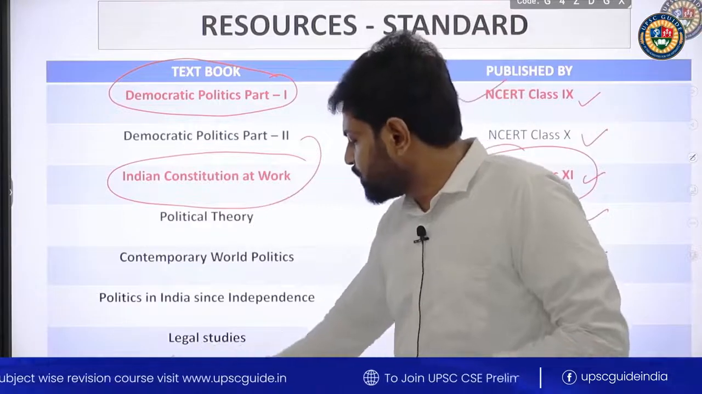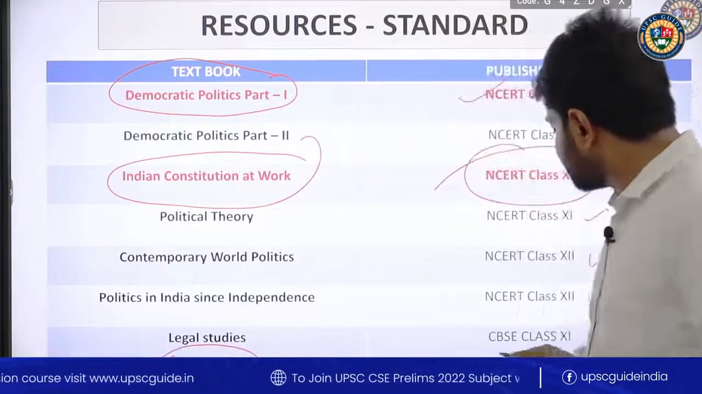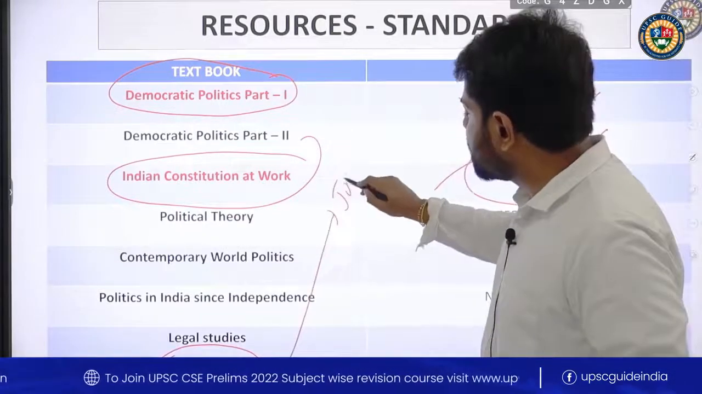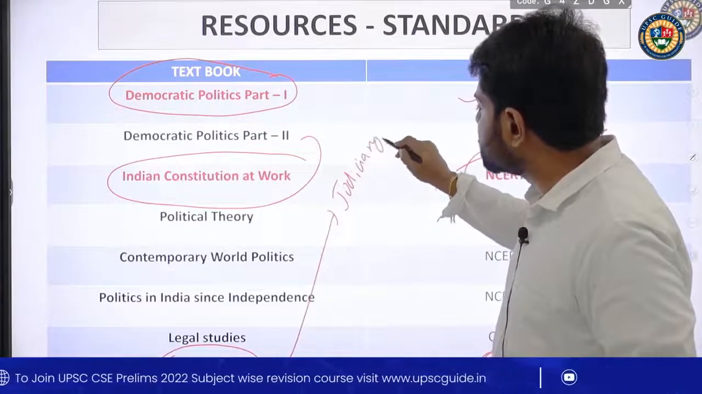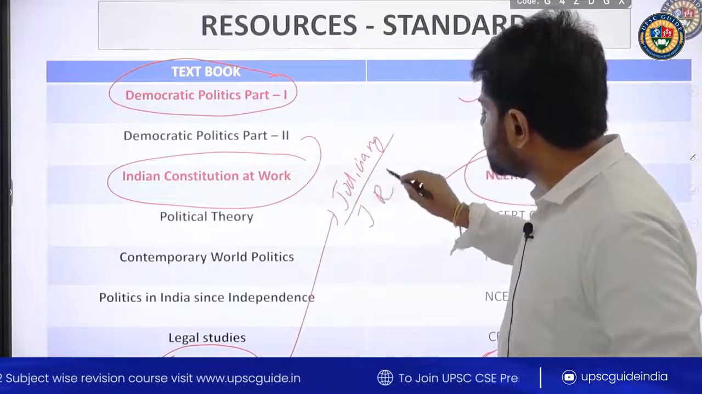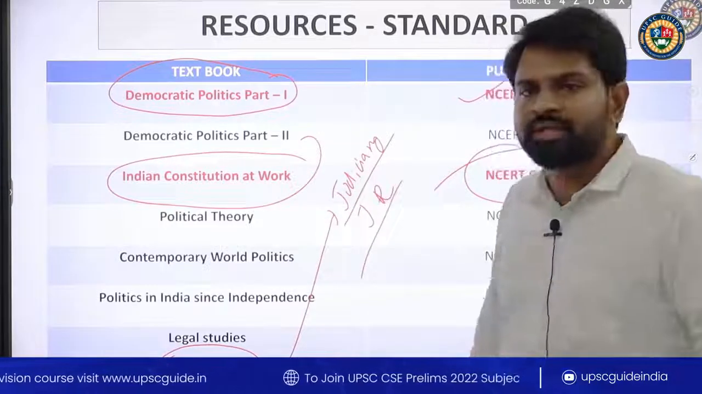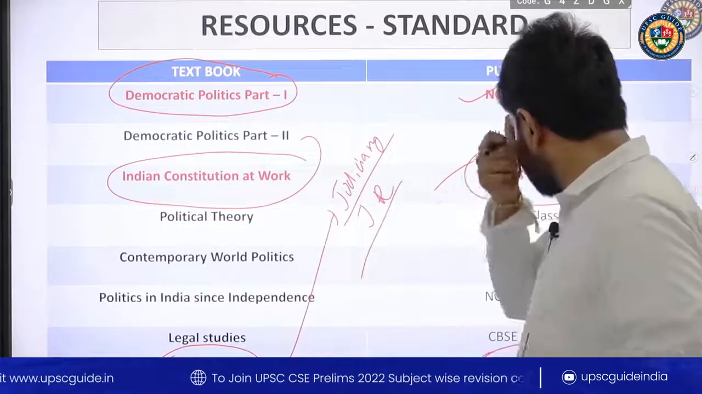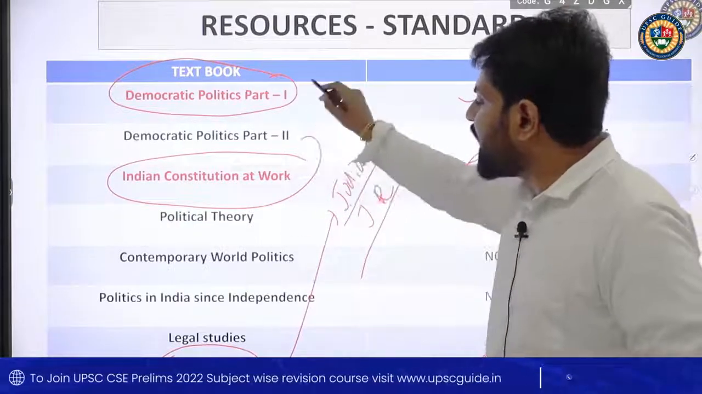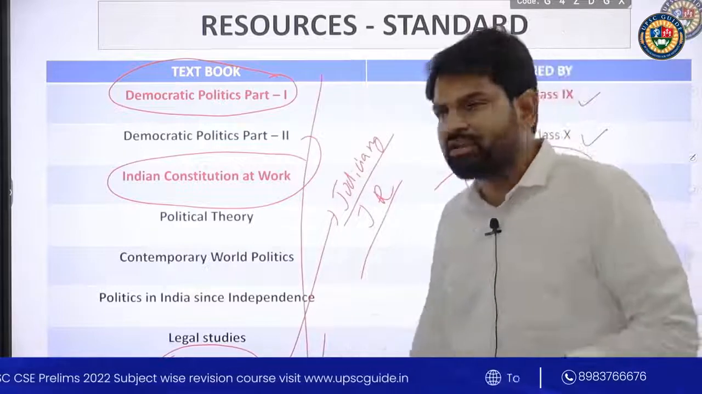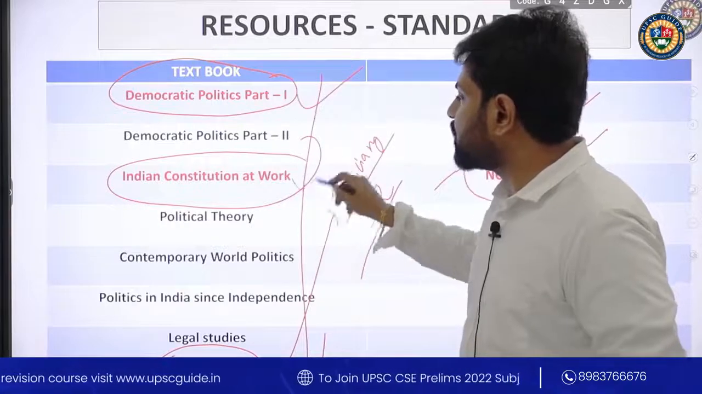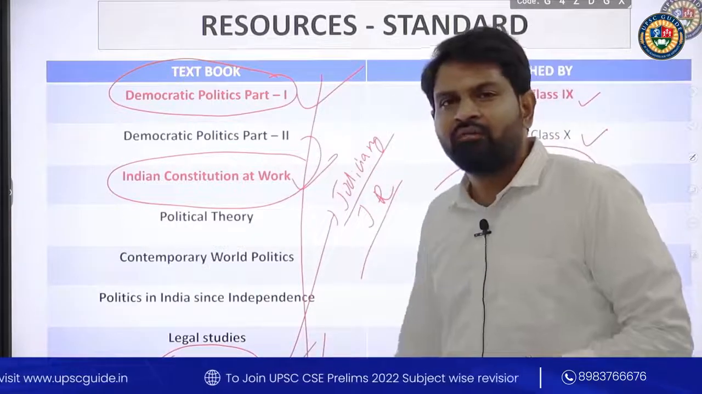Another important textbook is the Legal Studies book of CBSE 12th class, from which judiciary, as I said, another important topic for your preliminary examination, can be covered. Your judiciary, Supreme Court and judicial review, all these topics can be covered from this Legal Studies CBSE class 12 textbook. So I'll be asking you to go through these books selectively. My priority in this crash course will be Democratic Politics Part 1, Constitution at Work and Legal Studies. I'll be focusing on these 3 books.